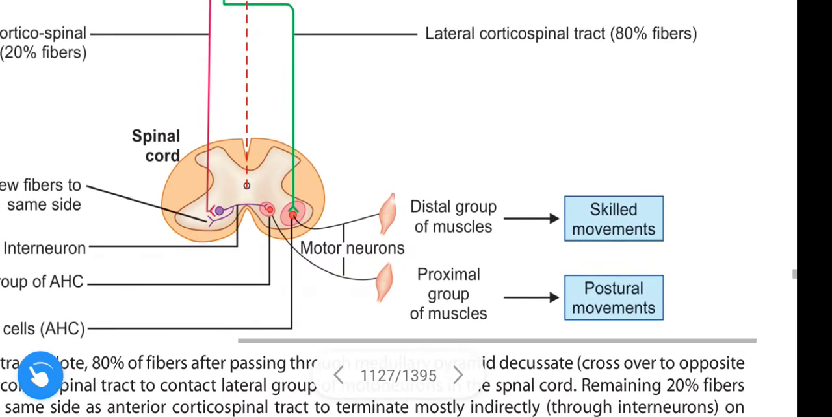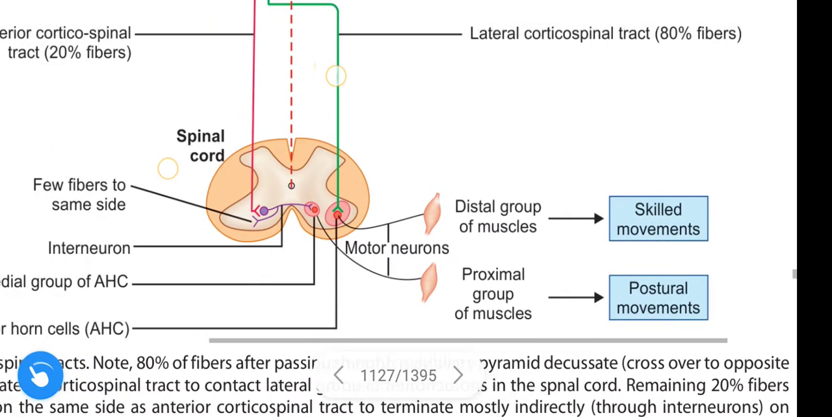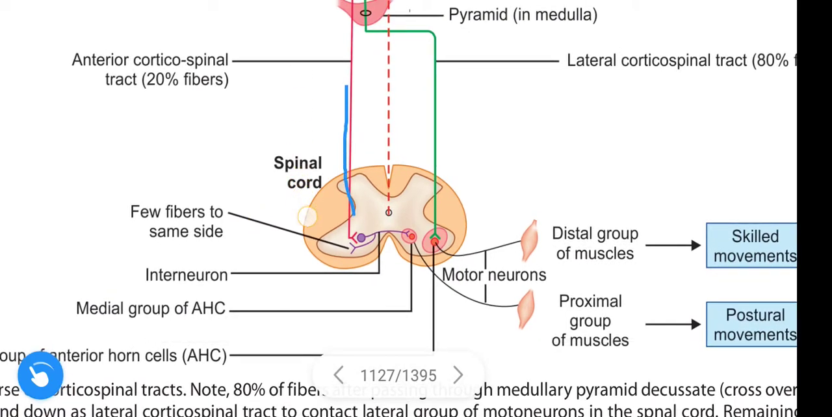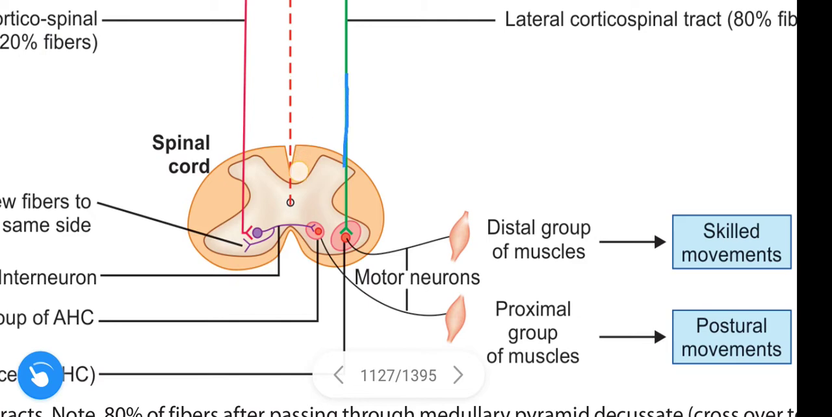See, in this figure, this is the lateral corticospinal tract and this is the anterior corticospinal tract. This lateral corticospinal tract controls the skilled movements and this anterior corticospinal tract controls the postural movements. It controls the posture.